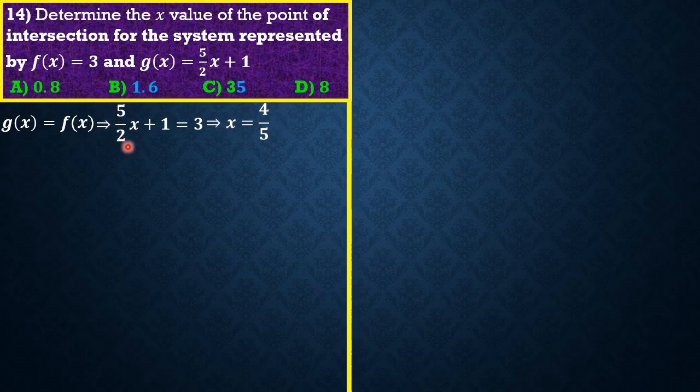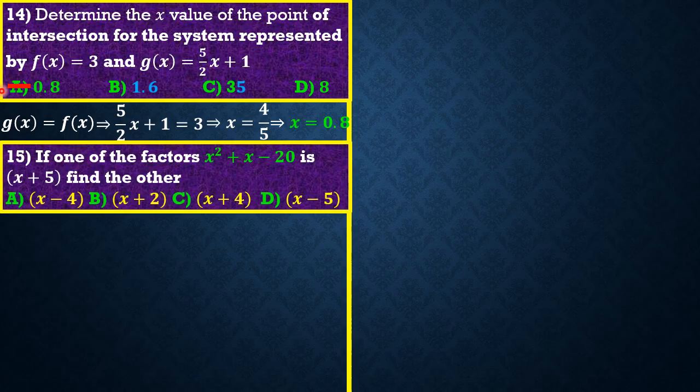Even in form 3, we should be able to solve this equation. But there's no 4 over 5 here, so we have to put our answer as a decimal. If we put it on a calculator, we're going to have an answer of 0.8. Yes, 0.8 is our answer. So option A is the best option.